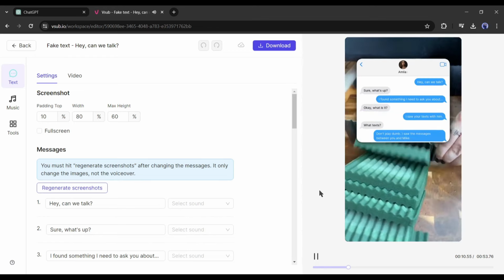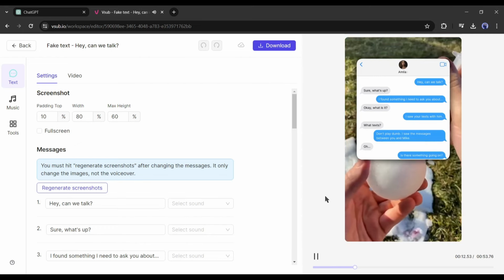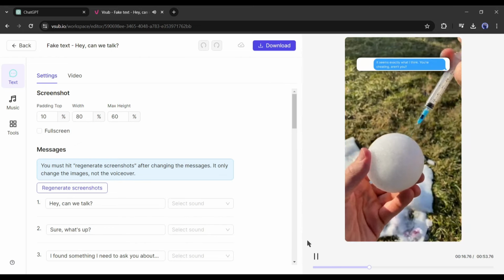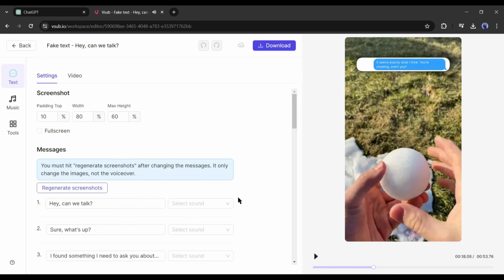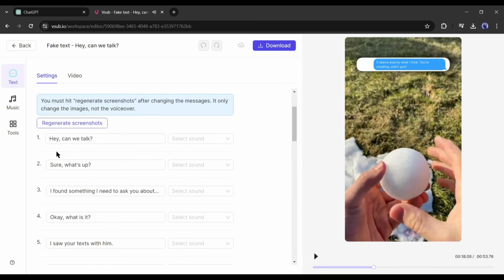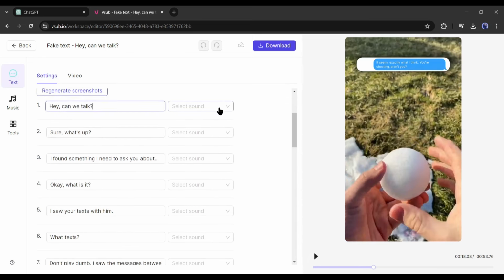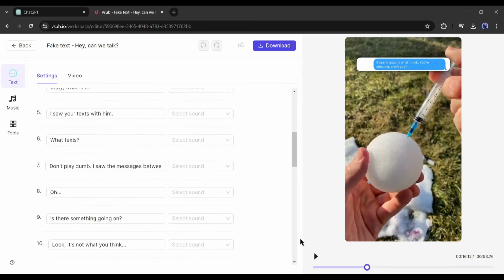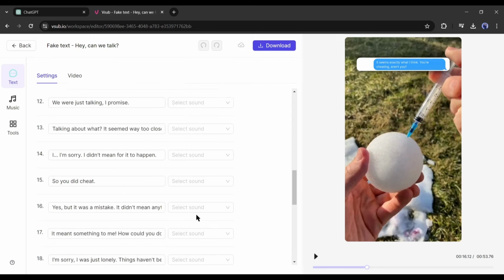That's really amazing. You can see that Vsub generates fake text conversation, adds a background, and also generates voiceover for us. Now to make the video more interesting, you can add sound effects. On the right side of every conversation, you will find sound effects. Just select them when needed. For example, I am adding the message sent sound effect at the first line of conversation. Review all the lines and add sound effects if needed.